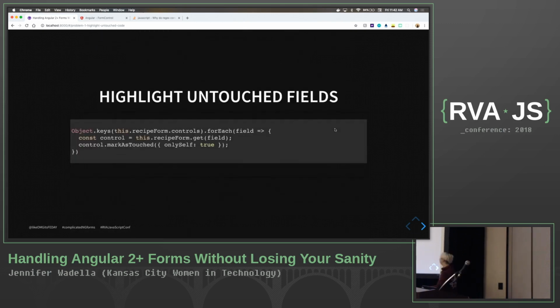So we can actually do this really easily. We can just use Object.keys and iterate through our form controls. Our form controls are essentially just an object, everything in JavaScript, right? We can iterate through those form controls, get the control, and then just set control markAsTouched. You set onlySelf true, so it won't affect the rest of the form. You can just do it piece by piece. Boom, we've got our validation handled for any custom drama we have going on. So this is going to update as long as we're doing that updateValueAndValidity. That will cover all our bases.